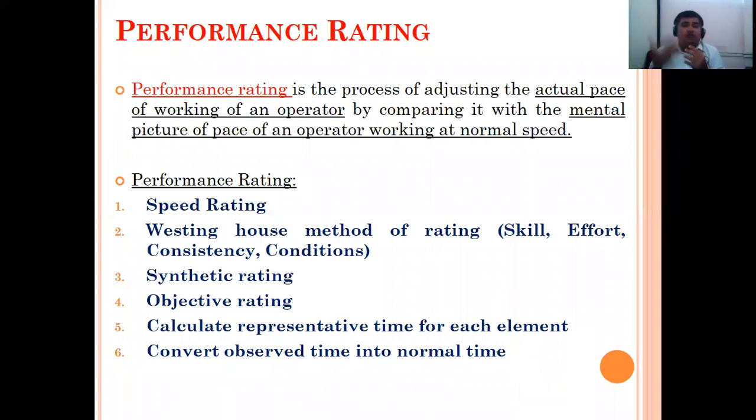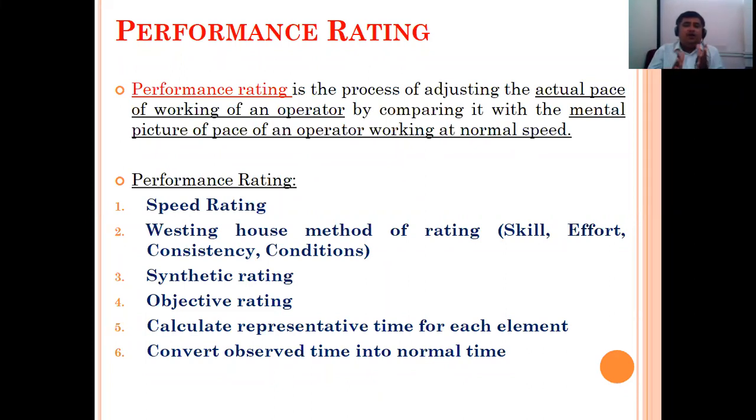And when a responsibility is given to you, that you have to complete this task within this particular time, or if you are playing cricket, you have to score 50, or take 2 wickets, 3 wickets, how do you play the cricket then? So whenever normal speed work is there, and how that worker is actually feeling and working without any instruction, if actual speed and normal speed are the same, then we can say the performance is okay, no problem.